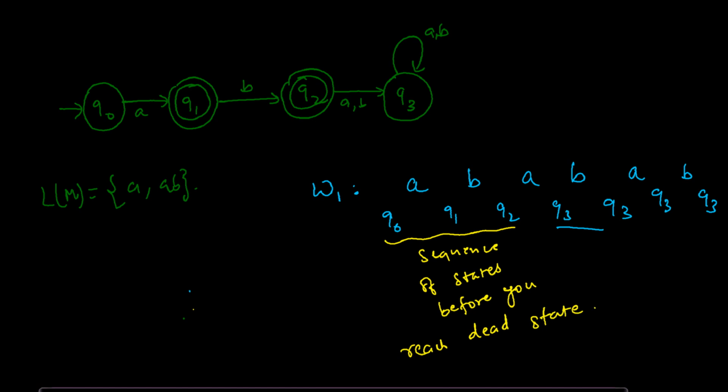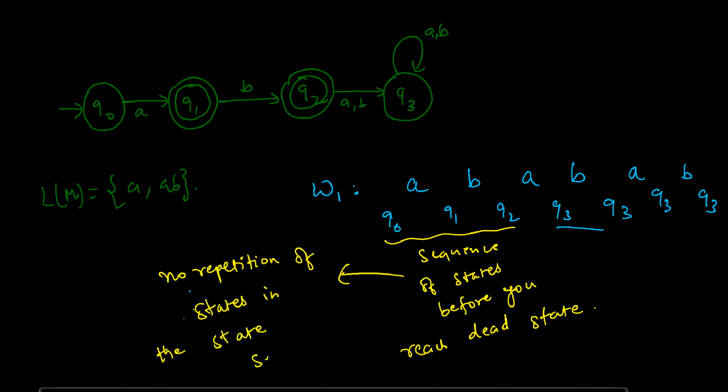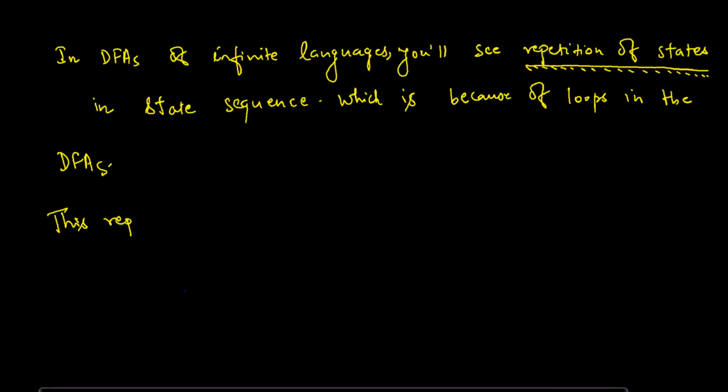And it has no repetition of states in the state sequence. And rightfully so, because we have seen that if there was a repetition,